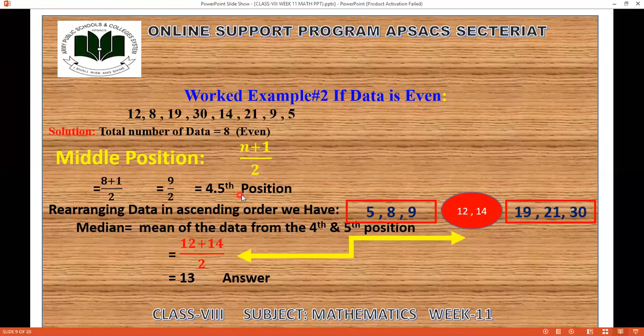For the 4.5th position, I need the mean of the fourth number and fifth number. 1, 2, 3, 4 and fifth. 12 and 14 are the fourth and fifth numbers. So for the mean of the data from the fourth and fifth position, I'll find 12 plus 14 over 2. When you need the mean of two numbers, you will divide by 2. So I'm going to divide the sum of the data, that is 12 plus 14, over the number of the data, that is the formula of mean which we had done in the previous assignment, and I got the solution, that is 13.